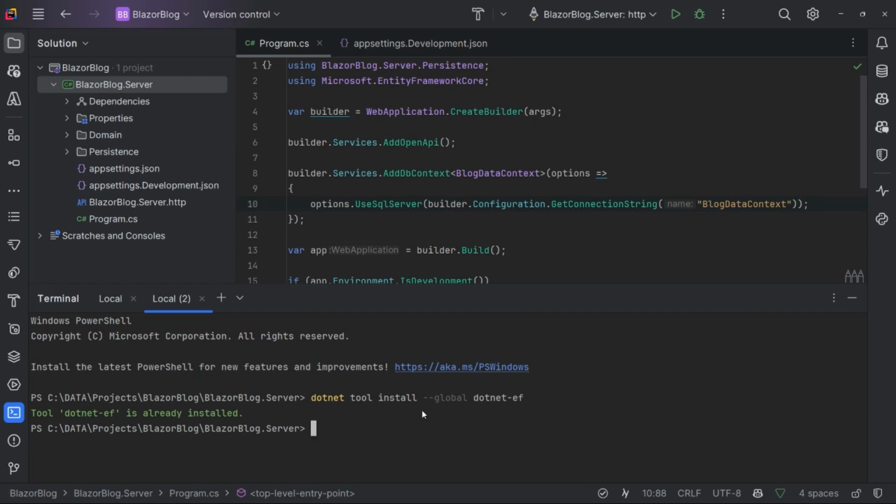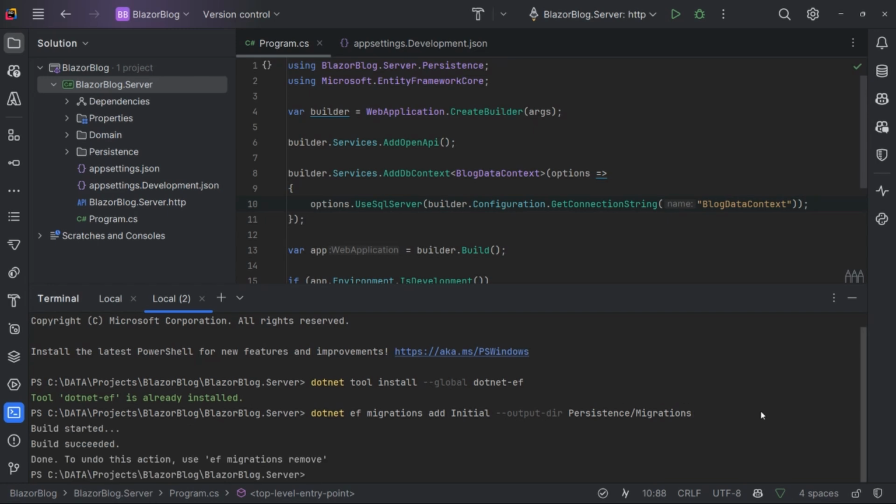And now that they are installed, you can do dotnet ef migrations add and then specify the name of your migration. So in this case, I'm going to say Initial. And I'm also going to pass through a flag of --output-dir for output directory. And I'm going to specify in my case that I want my migrations to reside in Persistence/Migrations. Now, if you run that, that will create your migration for you.